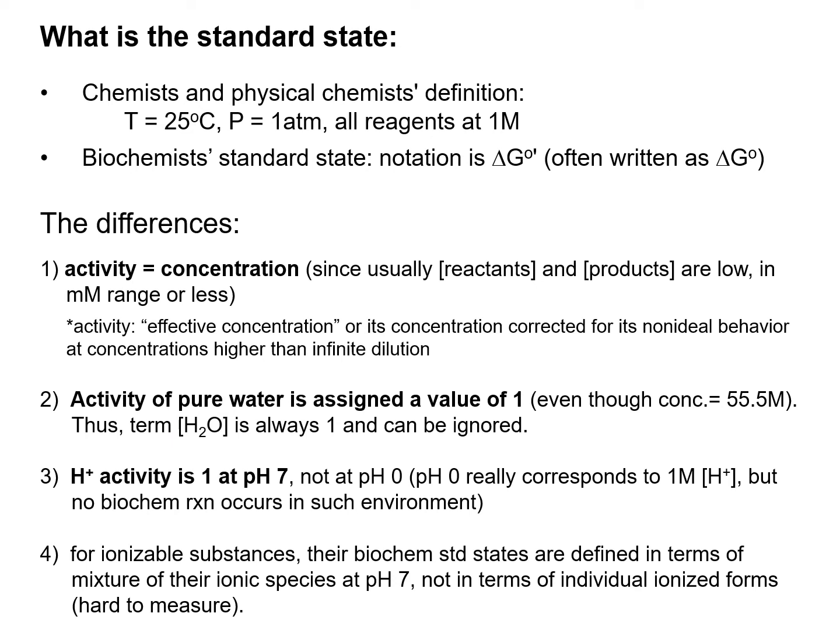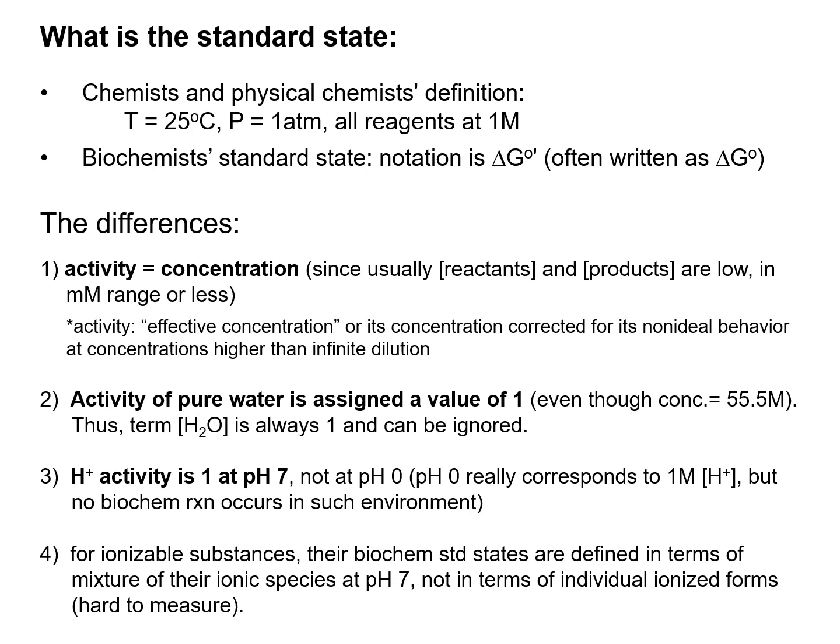And third, the hydrogen cation activity is set to 1 at pH 7 instead of at pH 0, because in chemistry, pH 0 really corresponds to 1 molar of hydrogen cation, but no biochemical reactions occur in such an extreme environment. So we actually set the H ion activity as 1 at pH 7, the neutral pH, which is most often the case in the cell.